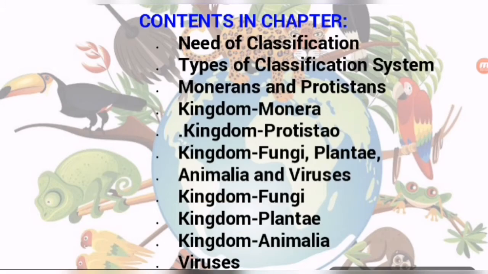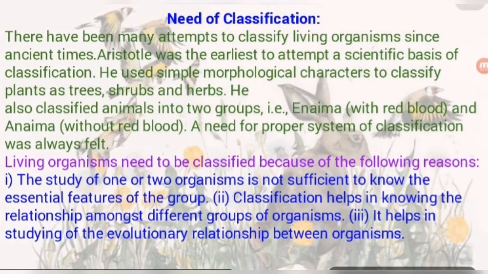Students, there is a very important thing: what is the need of classification? Sometimes it is also a question in your exam, why classification is needed. There have been many attempts to classify living organisms since ancient times.